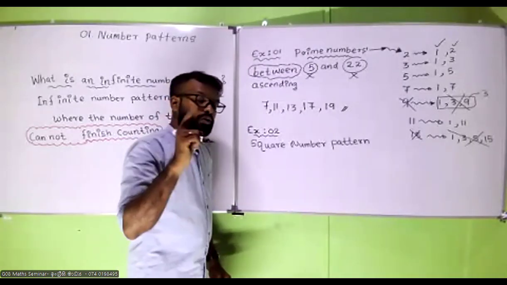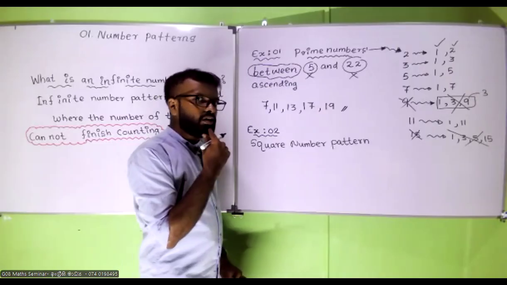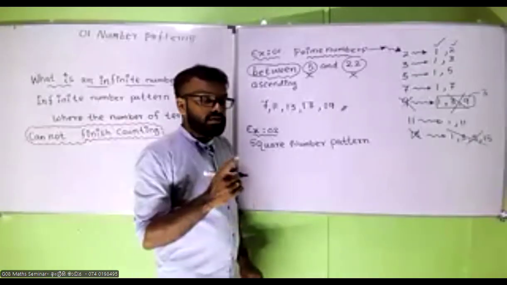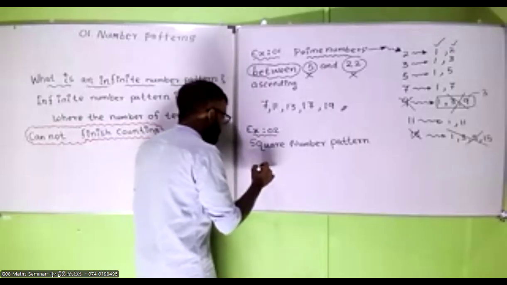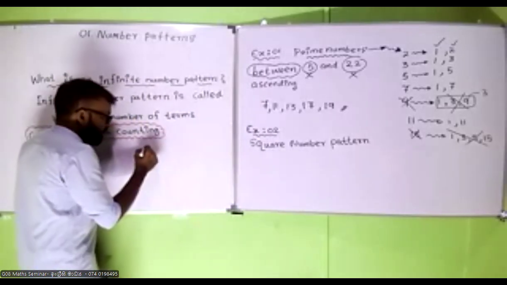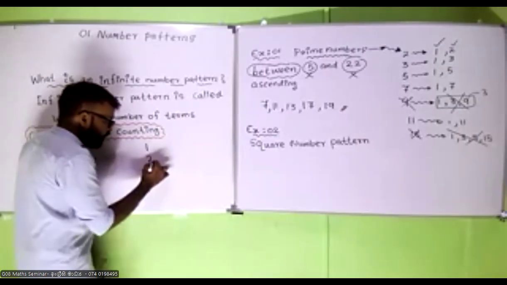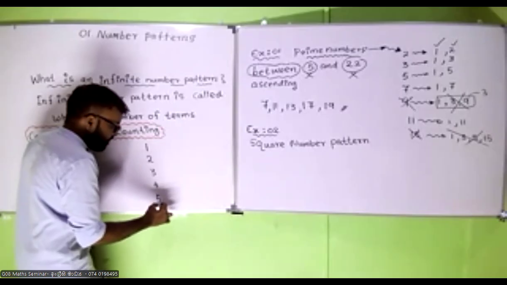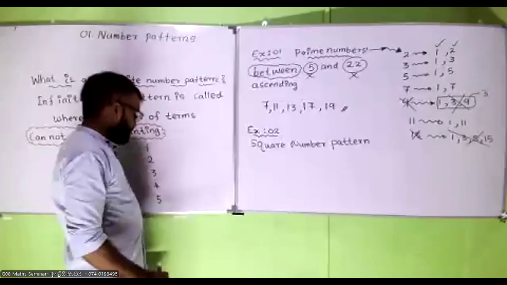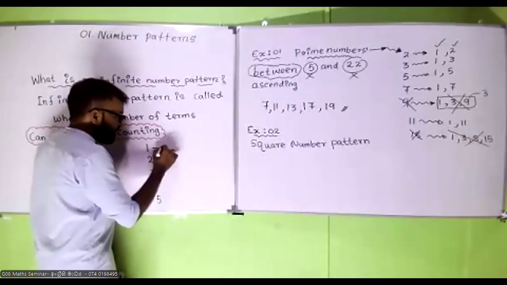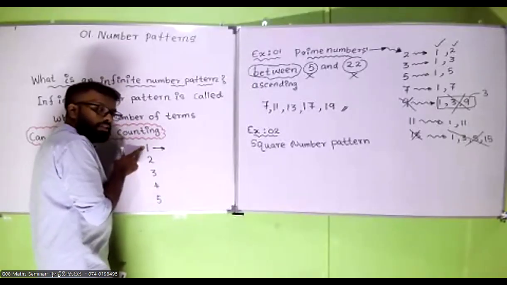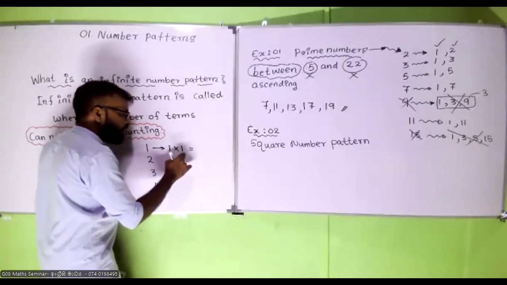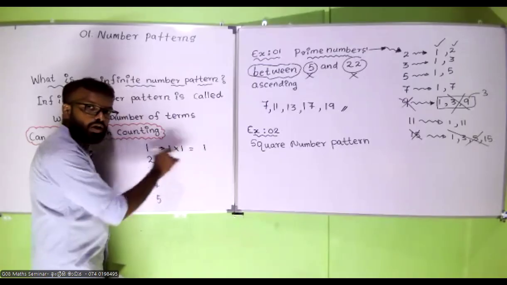So you need to check whether number 1 is a square number or not. Yes. How are you going to find the square number patterns? If I write 1, 2, 3, 4, they are multiplied by itself. You have to multiply this number by itself. 1 multiplied by 1, 1. This is the first square number.